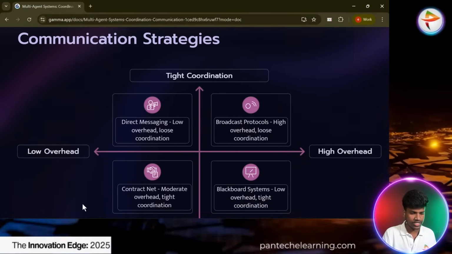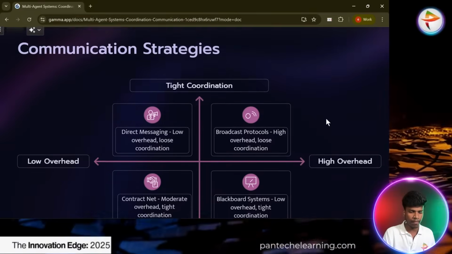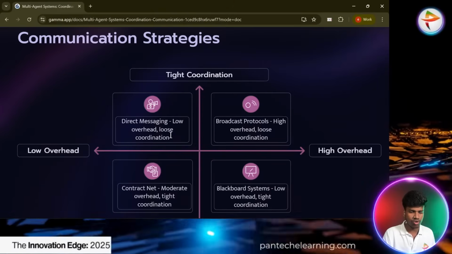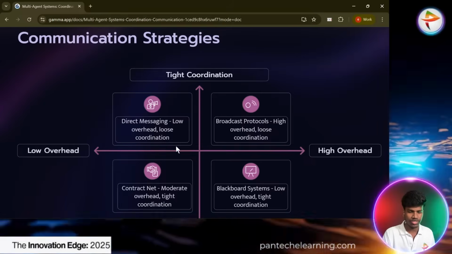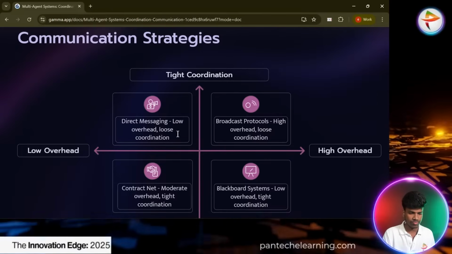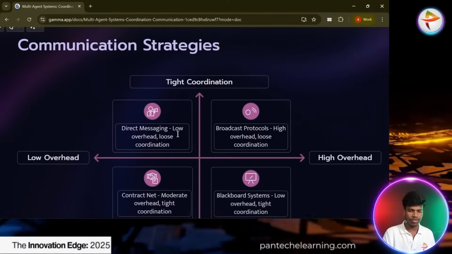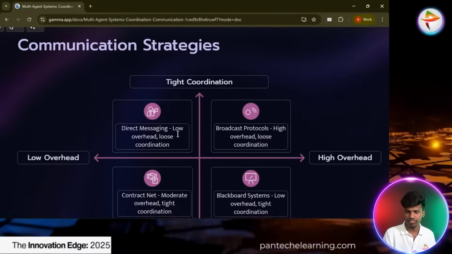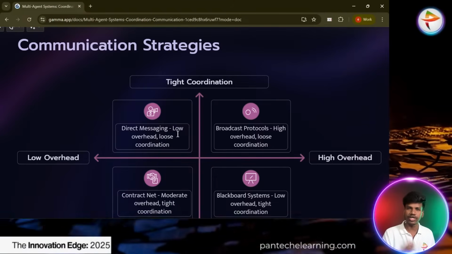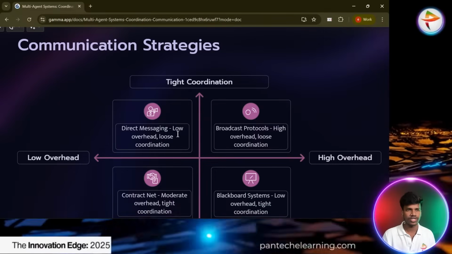And then communication strategies: how they communicate with each other. There are two things, low overhead and high overhead, and tight coordination and loose coordination. The first one, direct messaging, is low overhead and loose coordination. Direct messaging means they are not given training, that is, not shown any example. You just say, I need an output like this, and you can do that work that way.